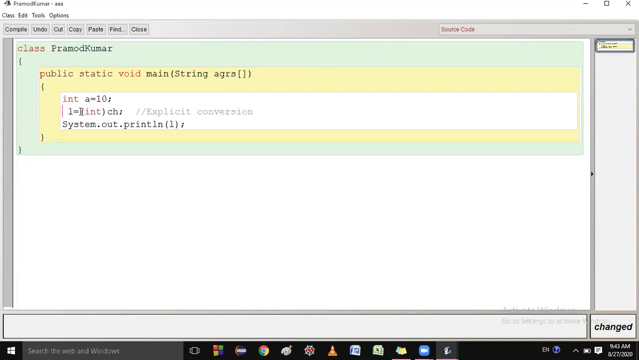int a, like 10, int a = 10, and I'm converting this integer to character, char. Can I do this? Int a is converting to character. Can I do this? Respond immediately.